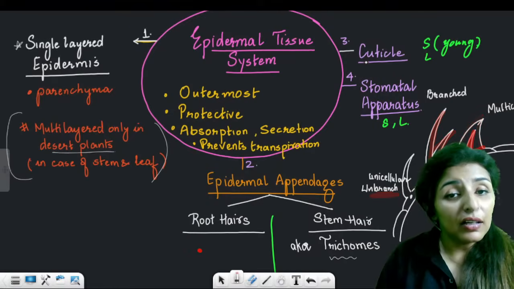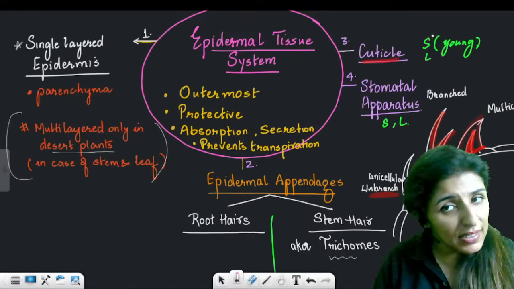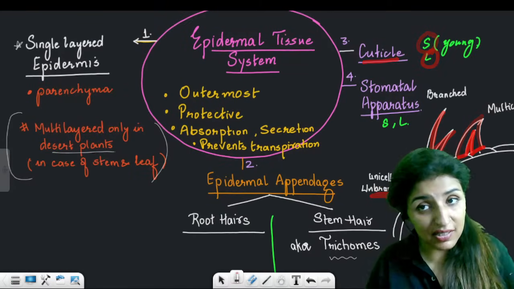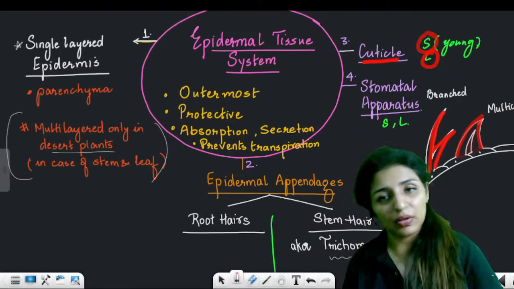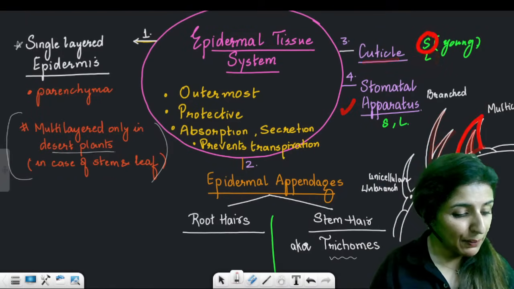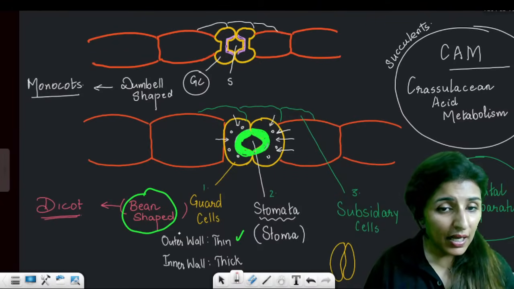The third component of the system is cuticle. Cuticle is present in stem as well as leaves. A young stem will have cuticle when it is green, and the leaves always have cuticle to prevent transpiration. Then the fourth component is the stomatal apparatus. Are these points clear?